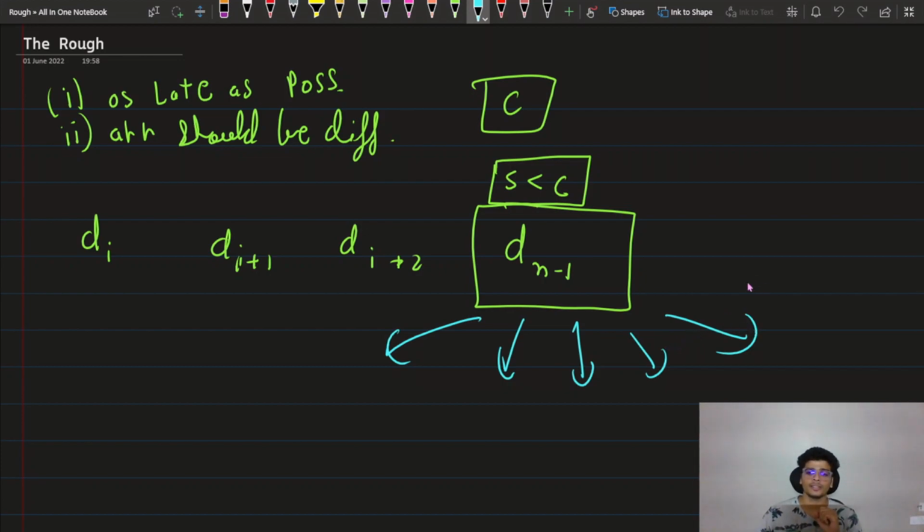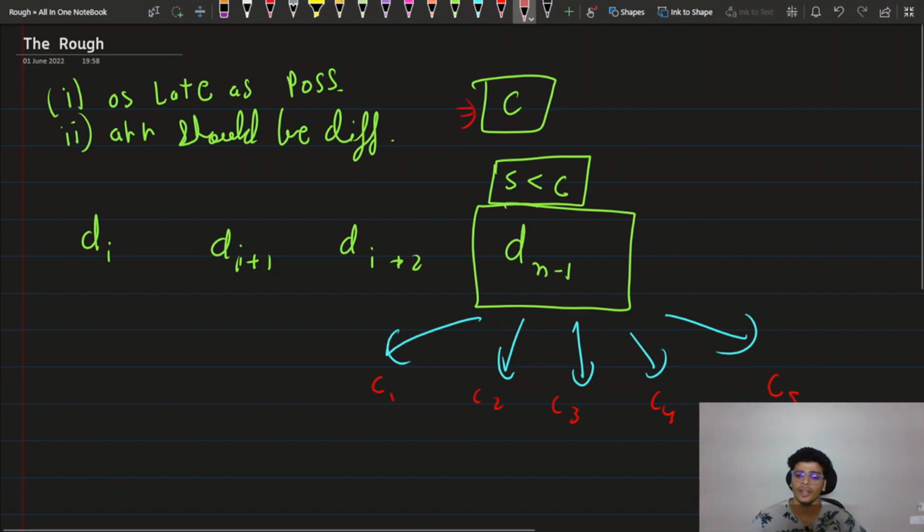To board this bus, what we want is a time which is less than any of these passengers, any of these C passengers. There could be a total of C passengers because this bus has a capacity of C. Let's say these are C1, C2, C3, C4, C5. So what we are trying to do is achieve a time which is less than C5.